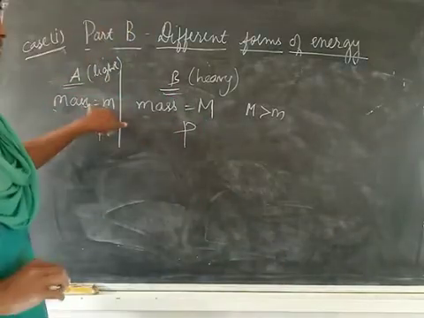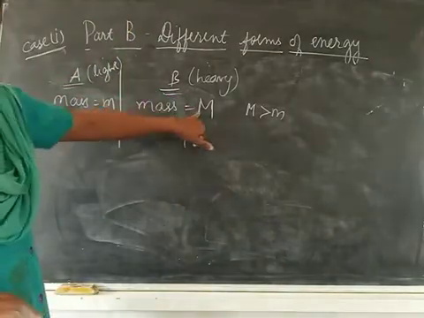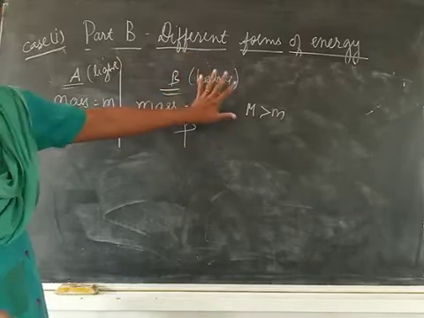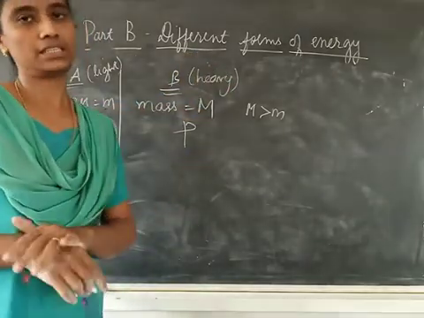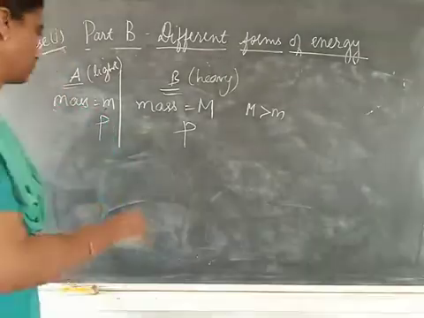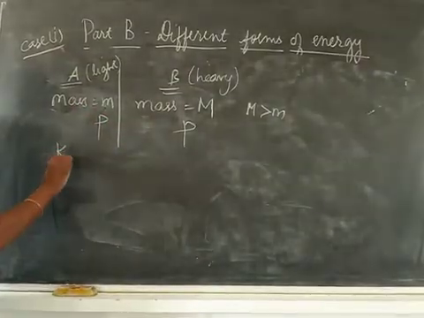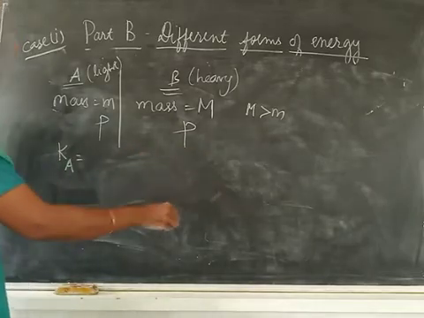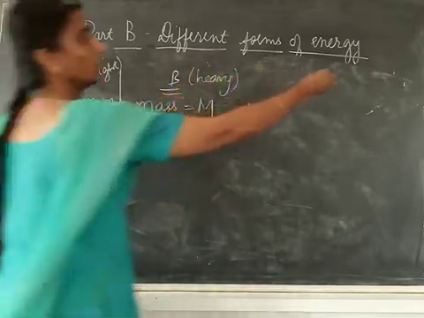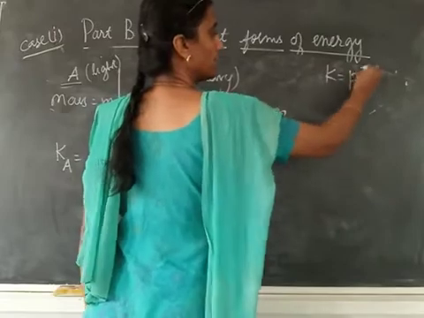Mass is different. Let's say this is a light body, this is a heavy body. Both are having the same momentum. Then who will have more kinetic energy? That is the question. So kinetic energy of A will be, if you remember the expression, K is equal to P square by 2M.